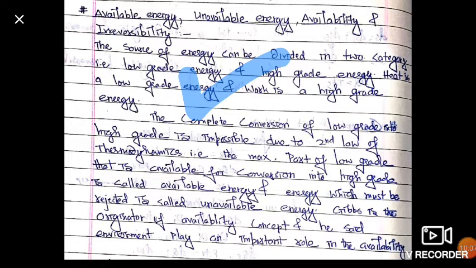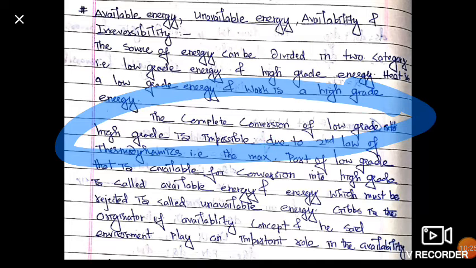So high grade energy gets converted totally into low grade energy, but low grade energy is not totally converted into high grade energy. The complete conversion of low grade energy into high grade energy is impossible due to the second law of thermodynamics.